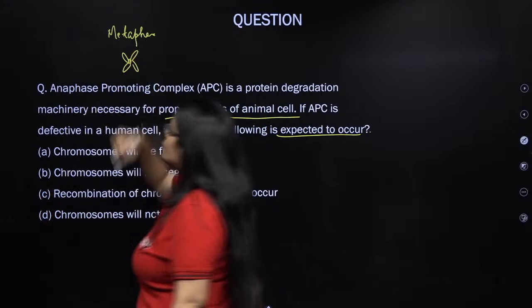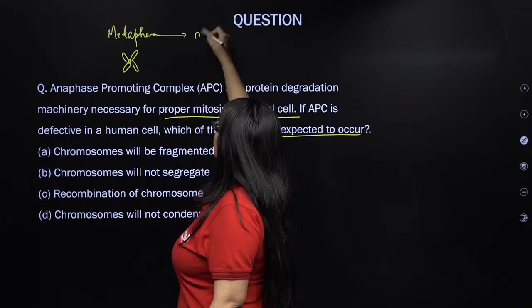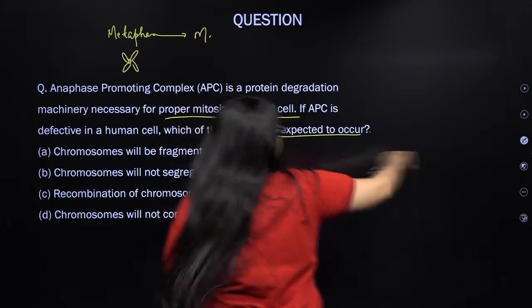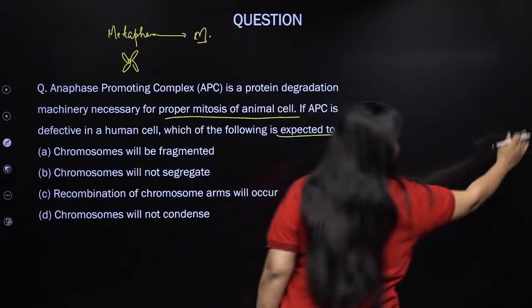This is how the chromosome is in metaphase, all the chromosome. Now what happens when there's a transition from metaphase to anaphase?